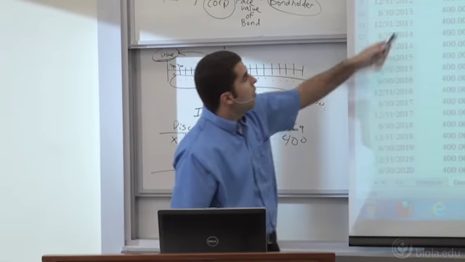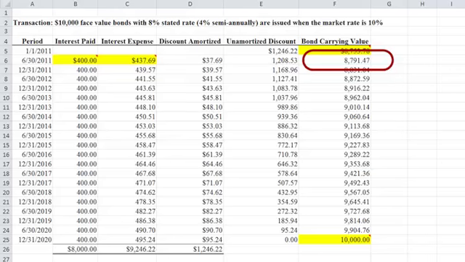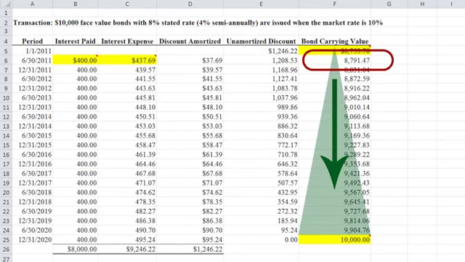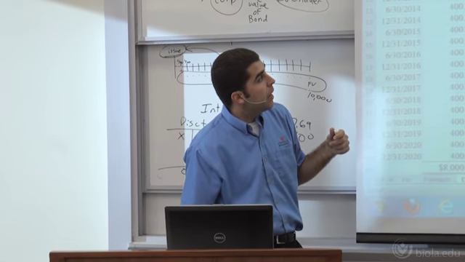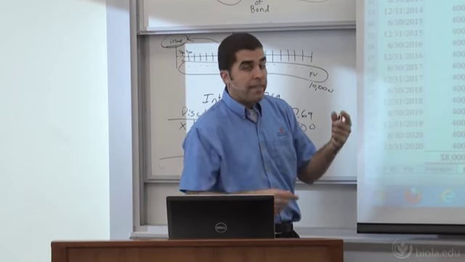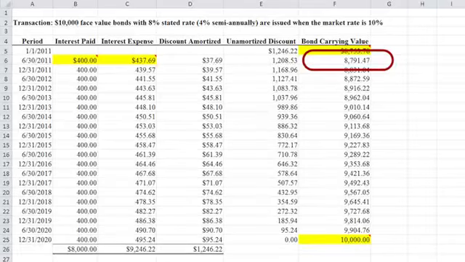If you want to go through the second period right here, my carrying value is now written down to 8791. I'm sorry, it's written up. We're marching to the 10,000 face value at the end. On these schedules, you are always going to end up with your face value at the end. So it's moving up, and the reason is because my discount is going down, and the discount has an opposite effect on our carrying value. So now the carrying value is 8791 at the end of the first 6 months.